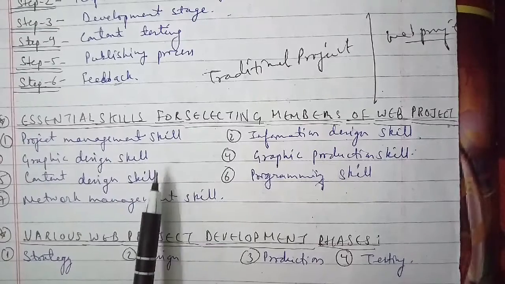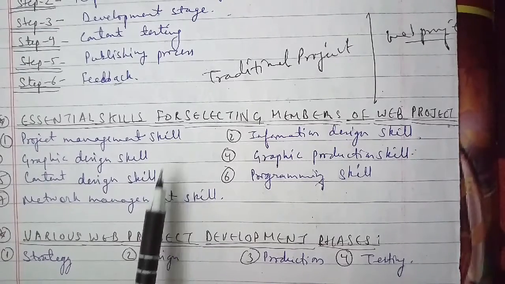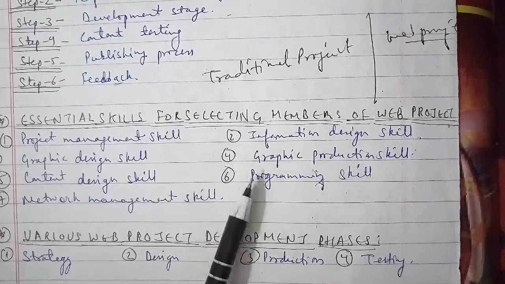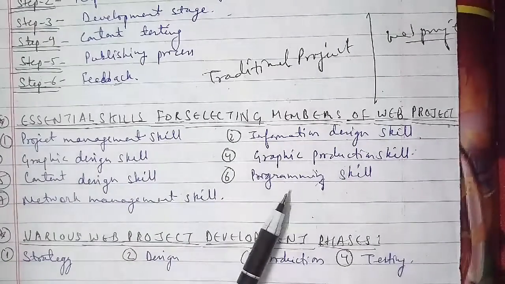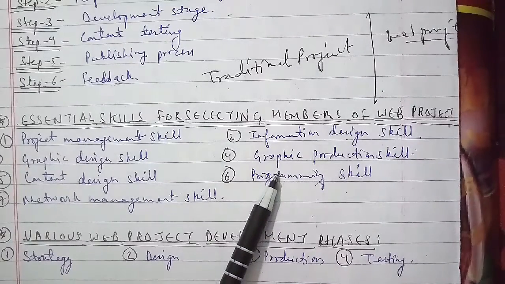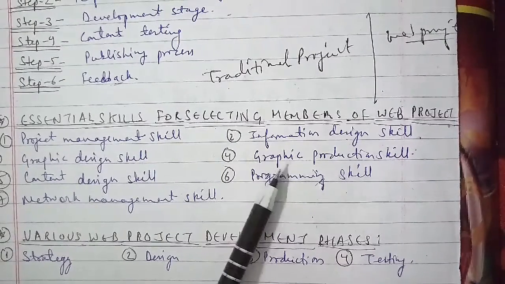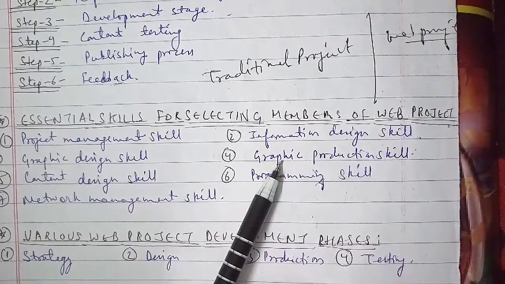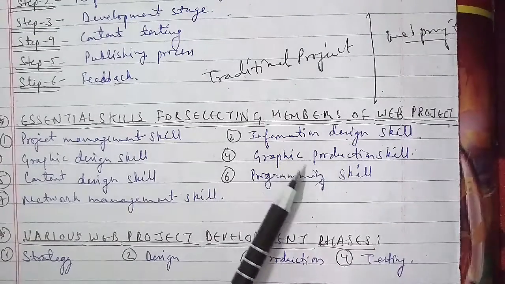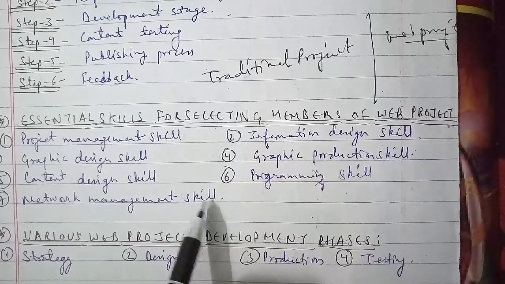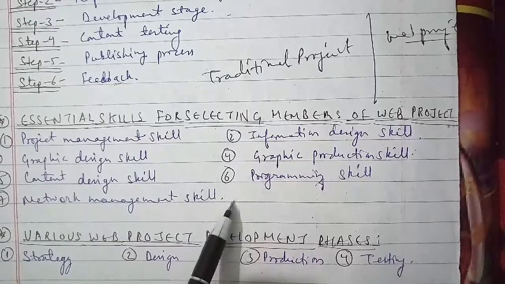The next we have is network management skills. This is an ability to serve the website on the internet. By this ability, the client can use the website more efficiently on the internet as well. So these are the 7 essential skills when you are choosing a web project team: project management skills, information design skills, graphic design skill, graphic production skill, content design skill, programming skill and network management skills as well.